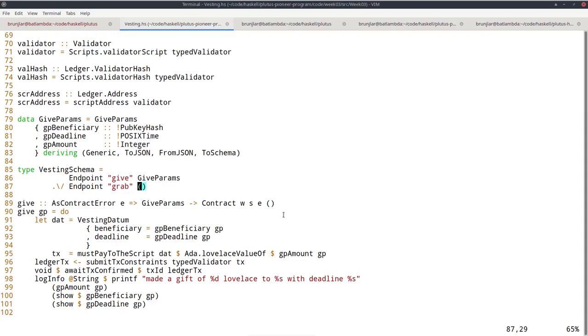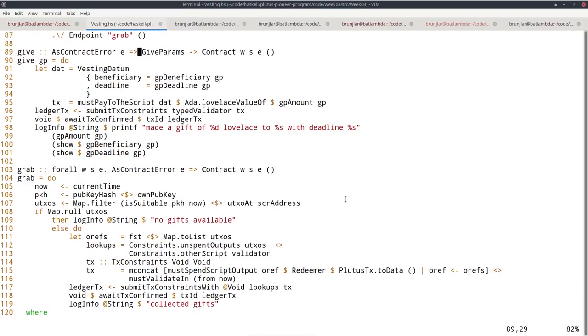The grab endpoint, on the other hand, doesn't need any parameters because the beneficiary will just look for UTXOs sitting at the vesting address and then can check whether he is the beneficiary and whether the deadline has already passed, and can then pick those UTXOs and consume them. We know from the way that we wrote the validator that that will then succeed and no additional information has to be supplied. Let's briefly look at the endpoints.